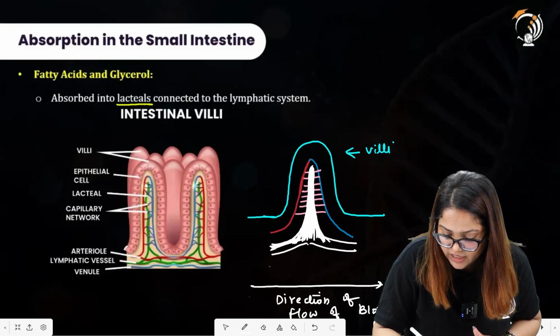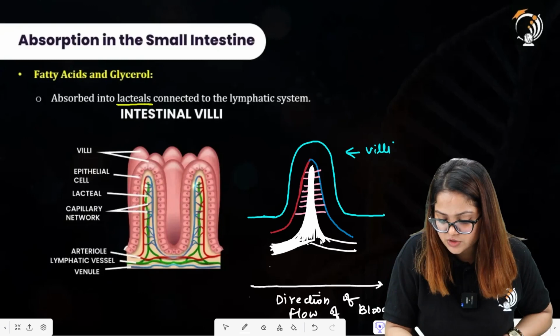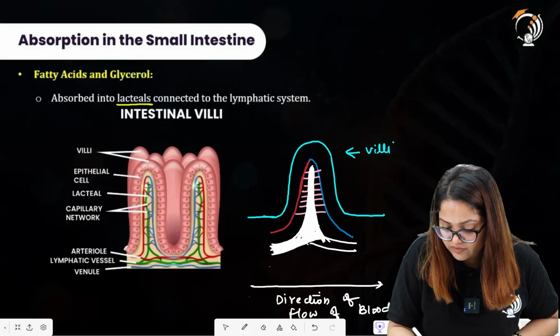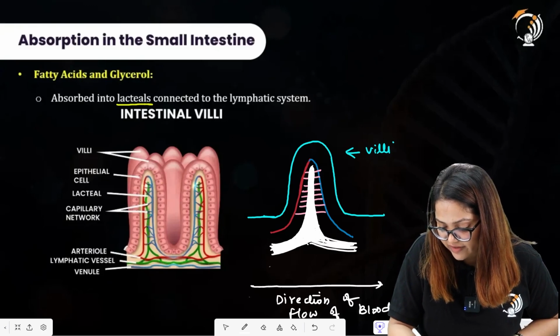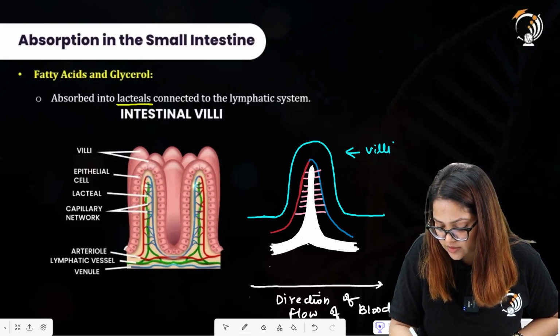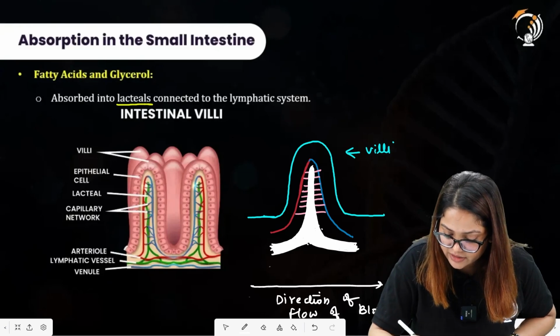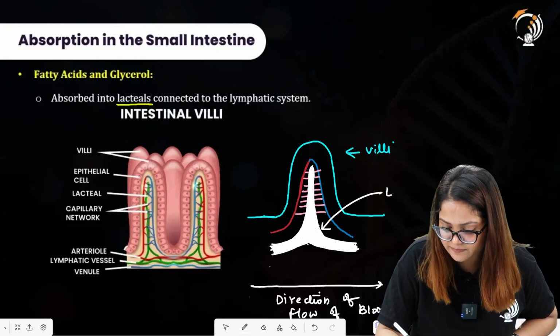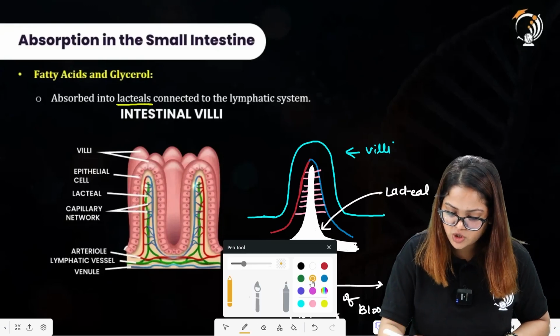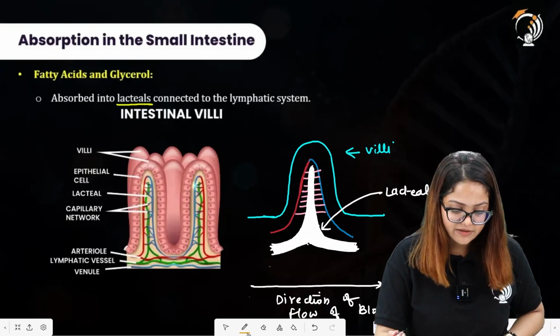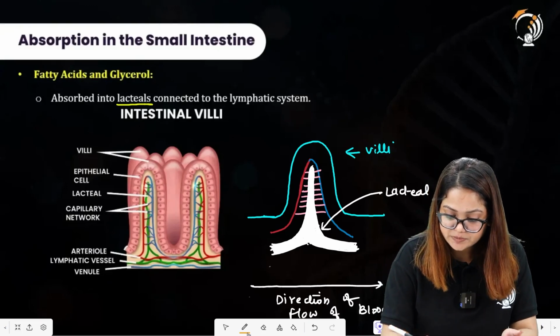These separate regions are called lacteals. So where does the absorption of fat molecules, which were digested into glycerol and fatty acids, occur? It occurs in the lacteal region of the small intestine. This is a separate vessel for the absorption of fatty acids and glycerol.